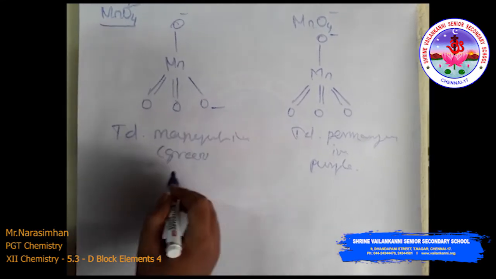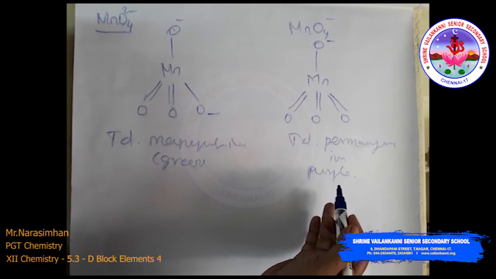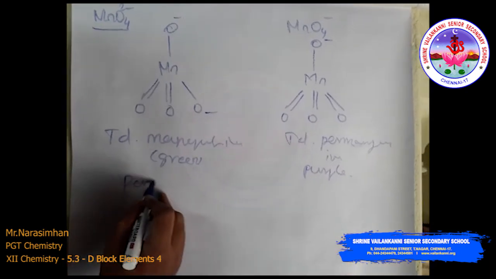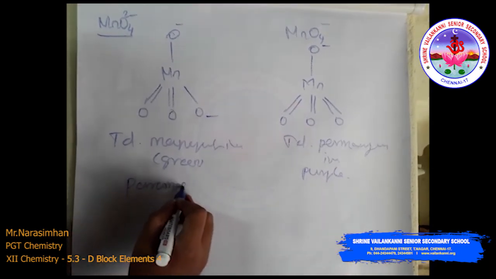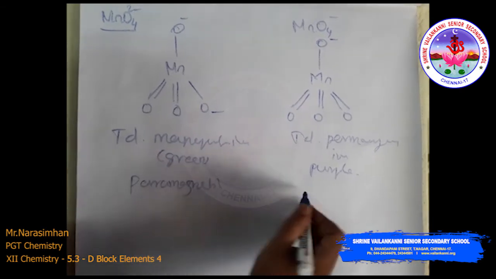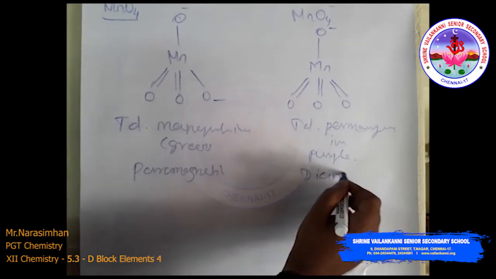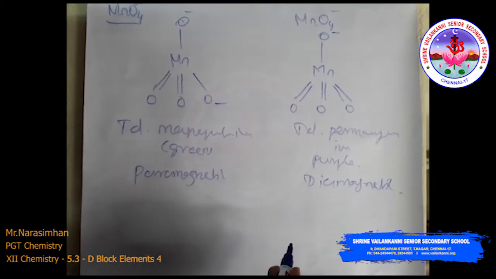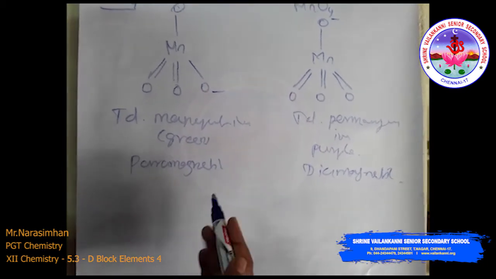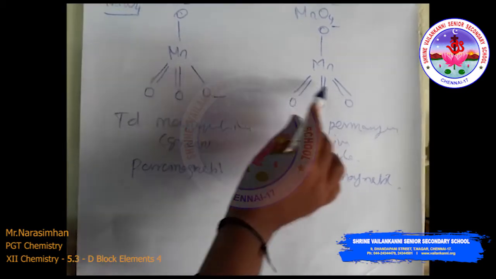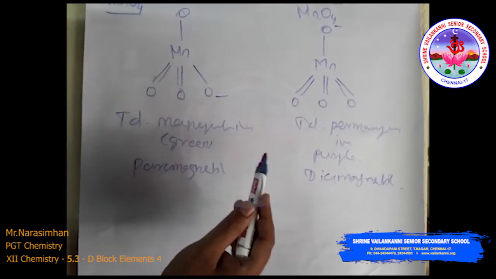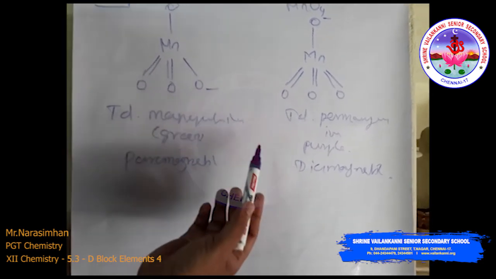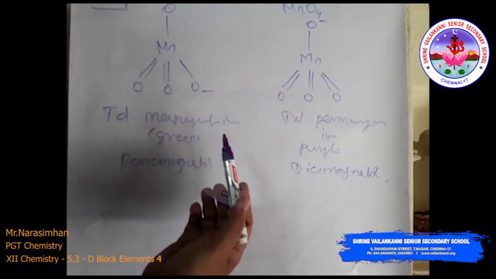So the manganate is paramagnetic, and the permanganate is diamagnetic in behavior. Now the pi bonding takes place by overlapping of p orbitals of oxygen with the d orbitals of manganese.